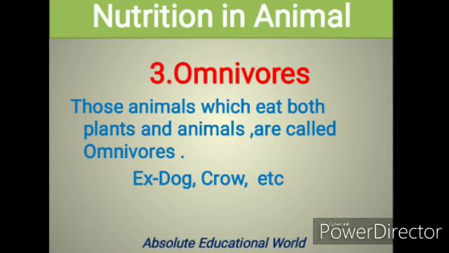A dog eats plants and plant products, like bread, leaf, stem, and also animals as flesh, meat or animal products. These types of animals are called omnivores.